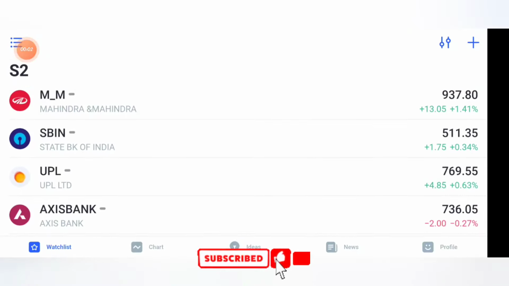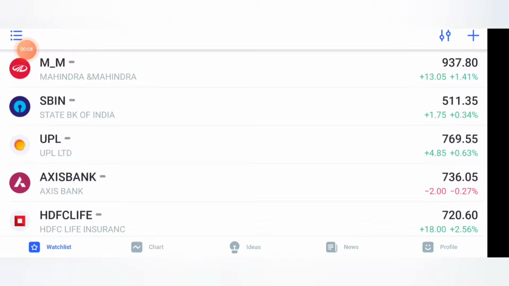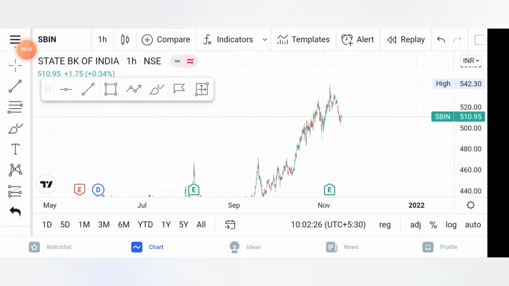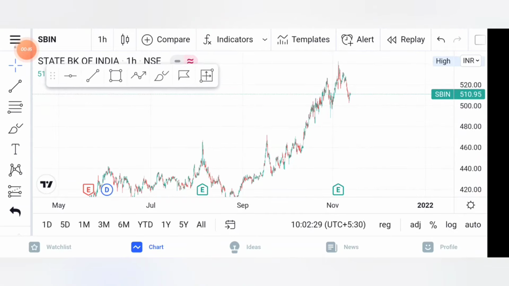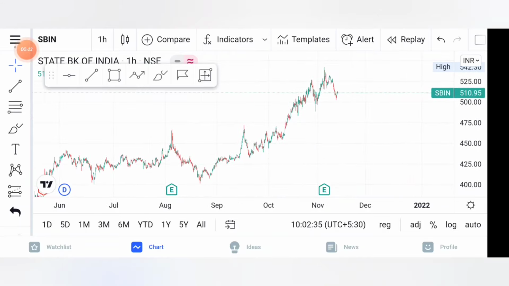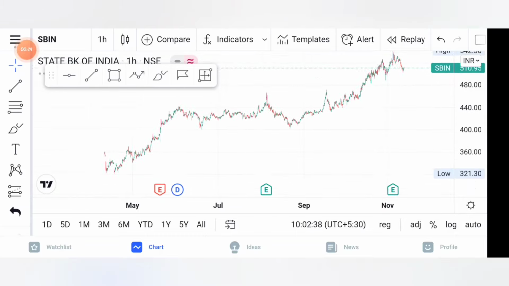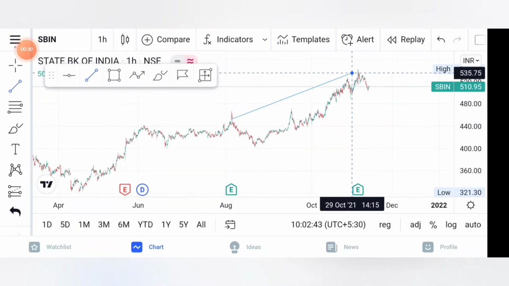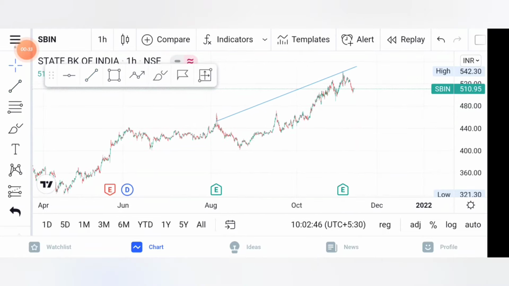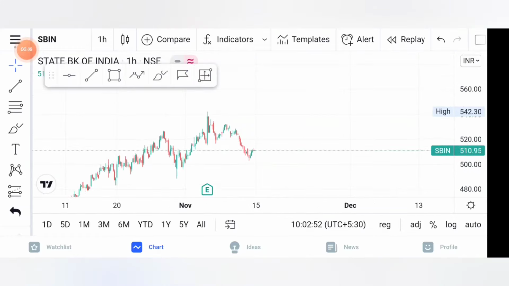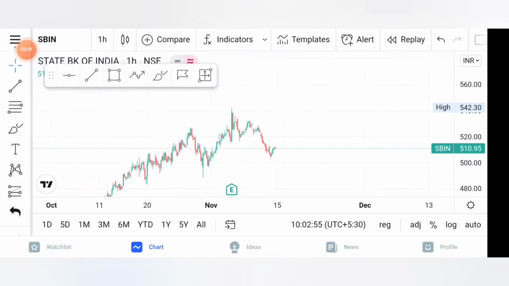This is the stock that I'm going to explain as an example to find support and resistance levels. So let's get into one of these stocks, SBIN. You can see the 1 hour time frame. I normally use the 1 hour time frame for low candles and a clear trend, whether it's an uptrend or downtrend. When you open this chart, you can see there is an uptrend, from April up to here. So you first decide that it was an uptrend, and now you go to the present month, November. You can see the levels.